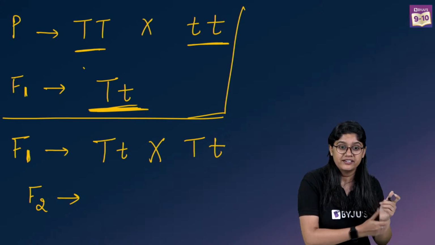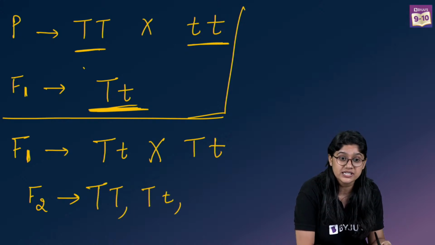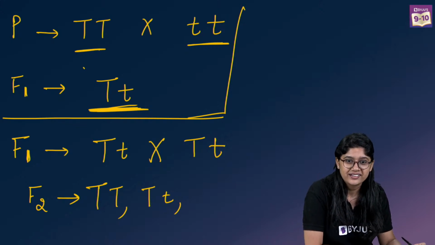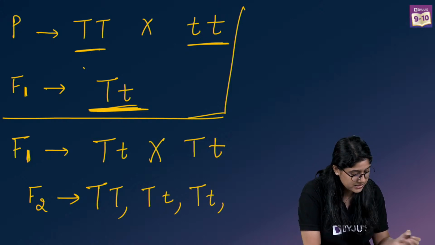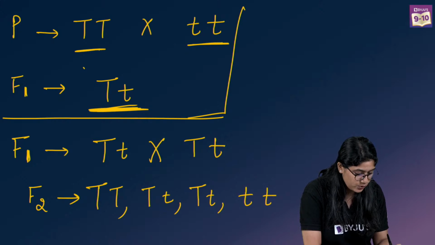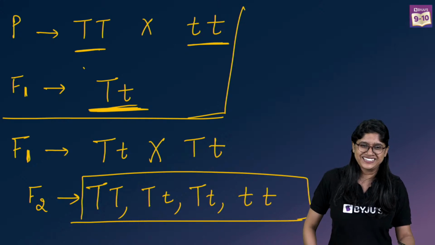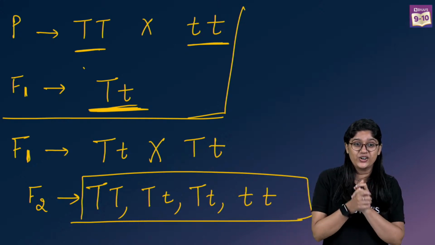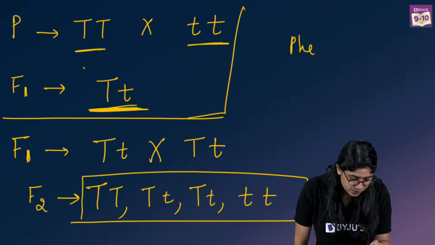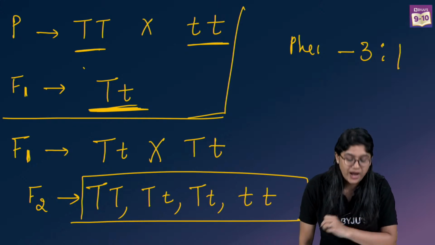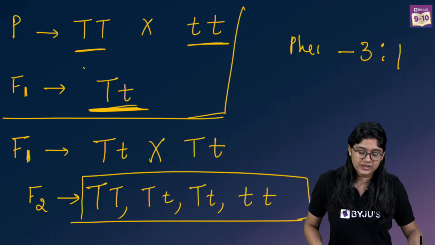Yes, very good. Capital T, capital T, capital T and small t, capital T and small t and small t. So here we get the F2 generation. So over here, the phenotypic ratio is 3:1, right? Are you clear why the ratio is 3:1?